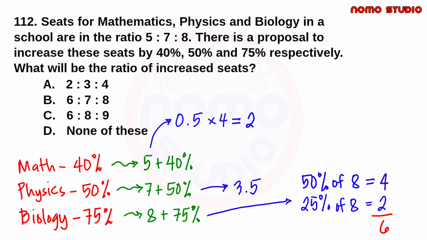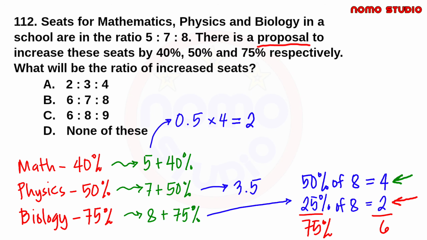Uulitin ko po kasi baka may nalito. Di ba ito yung 50% of 8 kasi kalahati. So, meron na tayong kalahati. Ang kailangan na lang natin is 25% to make is 75%. So, yung 50% of 8 is 4. So, that means that 25% of 8 is 2. Kasi kung 50% ito, kalahati ng 50, di ba? 25%. So, ito yung 25% of 8. So, 4 plus 2, and that is equal to 6. Kasi 50 plus 25%, and that is 75%. So, ibig sabihin nito, 6 is the 75% of 8.